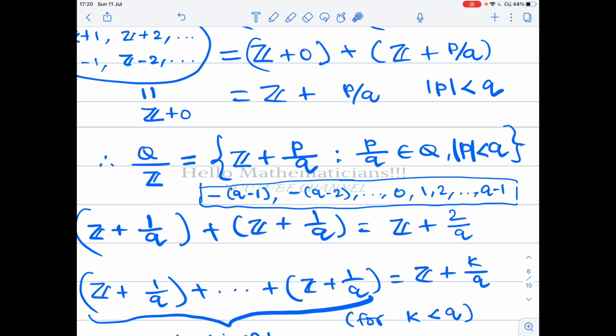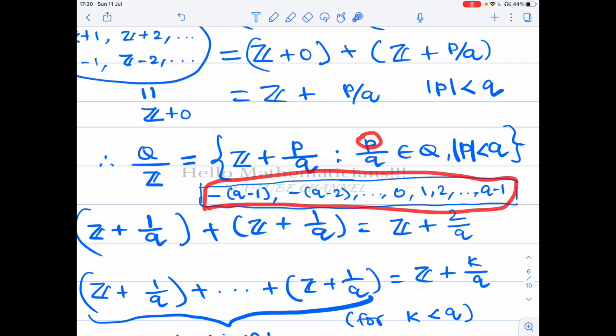So basically, for each natural number q, how many choices are there for p? 2q minus 1 choices. 0 to q minus 1, there are q numbers, then there are q minus 1 numbers here.